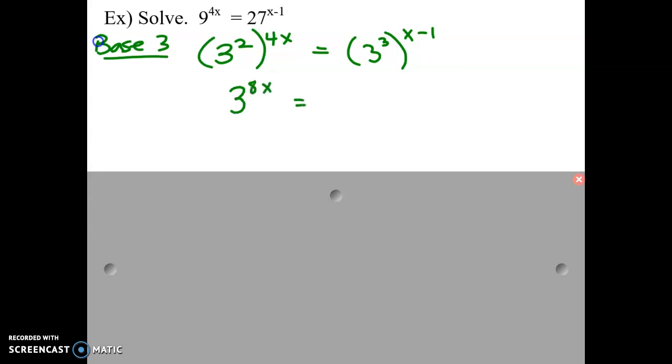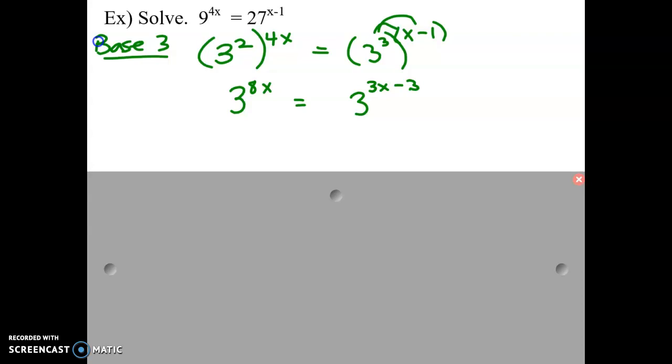Now on this side, I have a power of 3 times the power of x minus 1. Be careful, that is a binomial, so the 3 is going to have to get multiplied to both pieces. So we'll get 3 to the power of 3x minus 3. Again, the 3 is going to get multiplied to both pieces of the binomial. Now we're pretty much done, you guys.